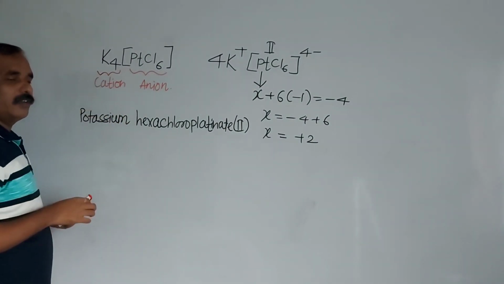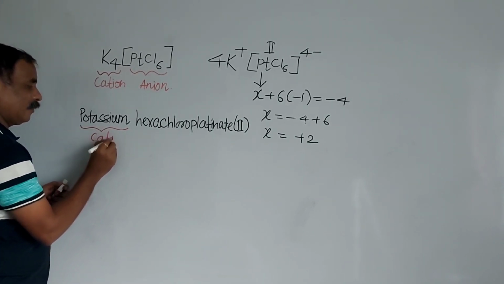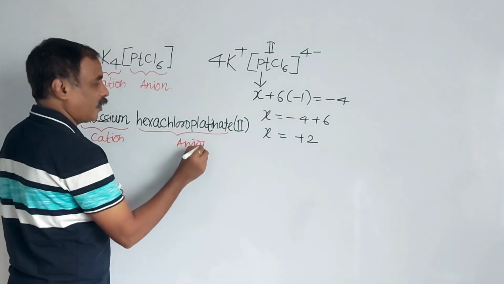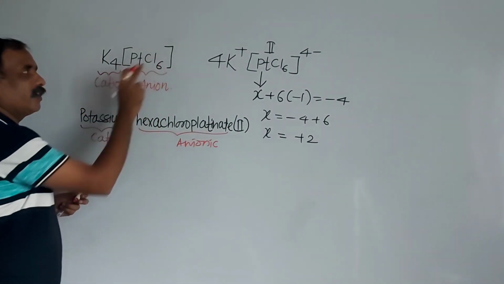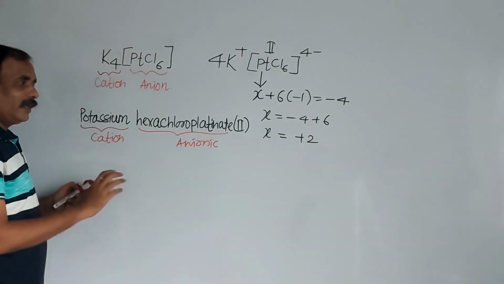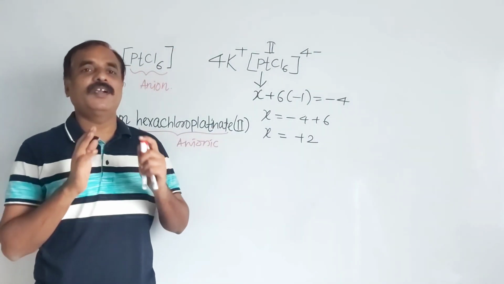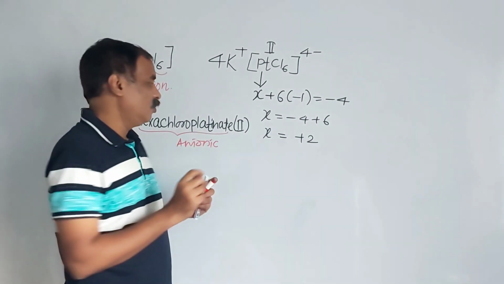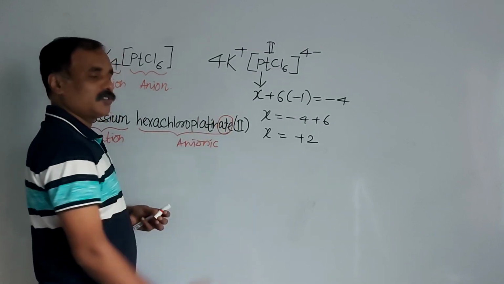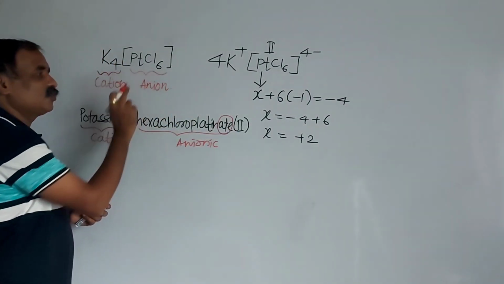Potassium, this is the cation, a cationic part. Compulsorily we have to write the cation first. And an anionic part. Here the complex is anionic. When there is a square bracket and the charge is to the right-hand side, we can say that it is an anionic complex. And when the metal is present in an anionic complex, that metal ends with -ate. So here it is platinate. So this -ate indicates this is an anionic complex. And after the name of the metal, we have to write the oxidation state of that metal. So here it is +2.